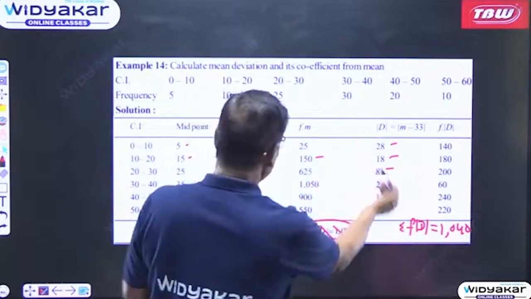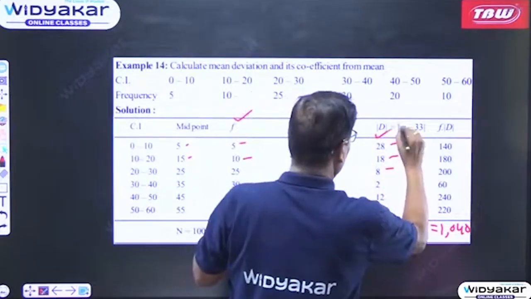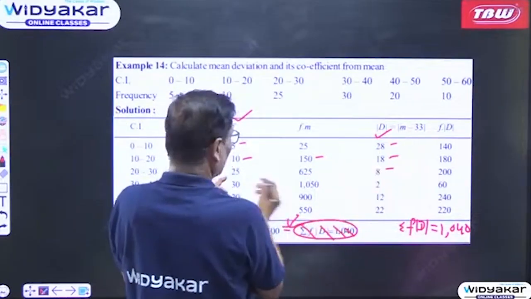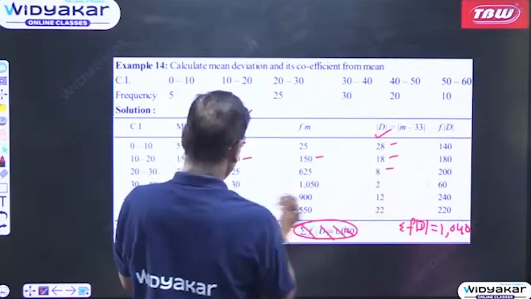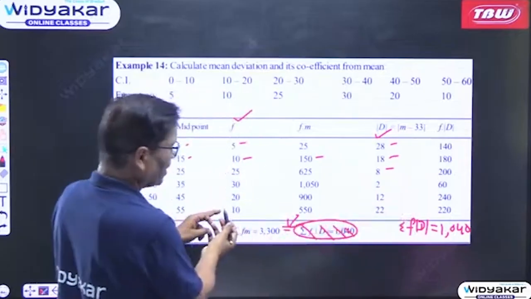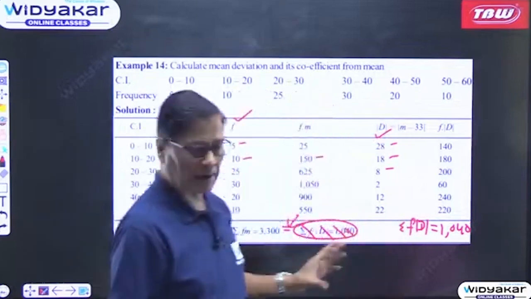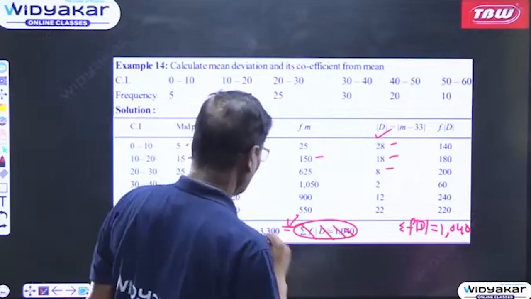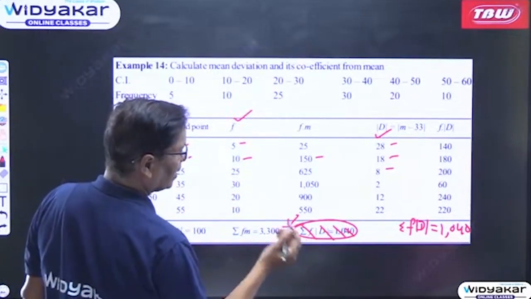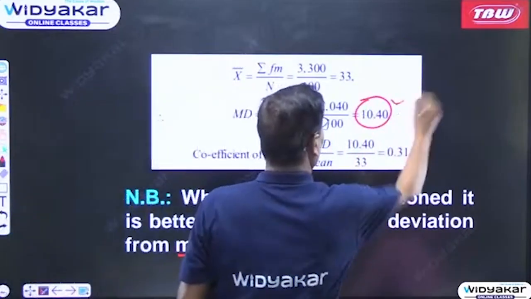Once you get this, this has to be multiplied by the frequency. 28 into 5, these two are to be multiplied. 28 into 5, 140. 10 into 18, 180. 25 into 8 is equal to 200. 30 into 2, 60. 20 into 12, 240. 10 into 22, 220. Then take the total. That will give you summation f d mod, and that will be coming to 1040. Once you get this 1040, you can divide by 100 and it will be 10.40.